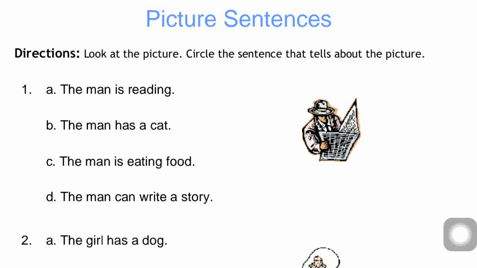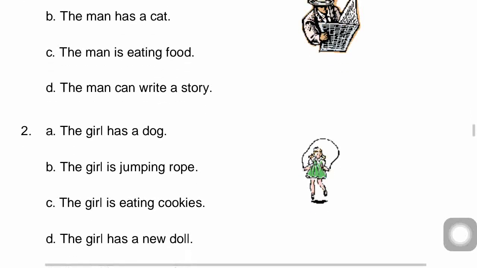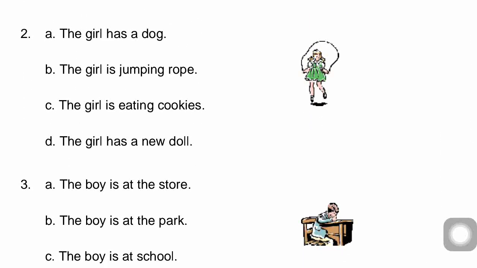Okay, let's see. We will check the answers later. First, let's discuss. Now, the second one, see. The girl has a dog. Is the girl having a dog here? No. Then the girl is jumping rope. Okay, you can see the jumping rope here.